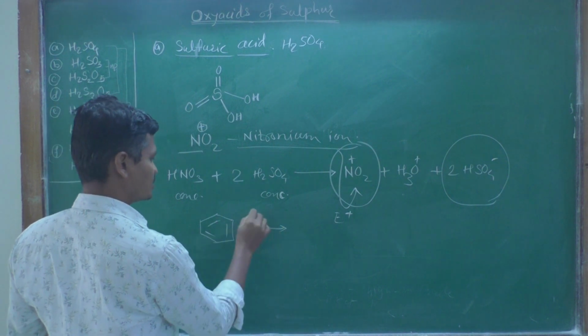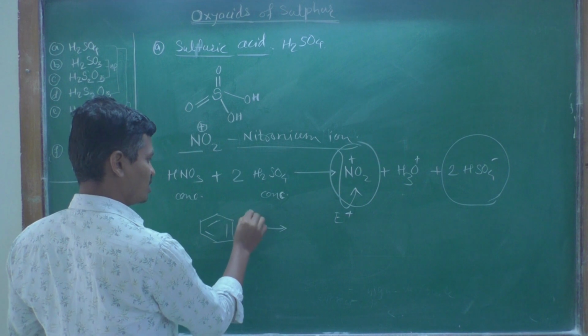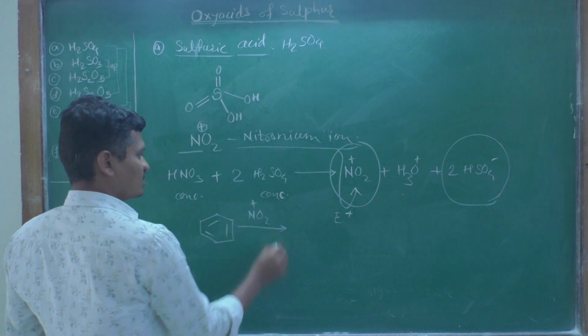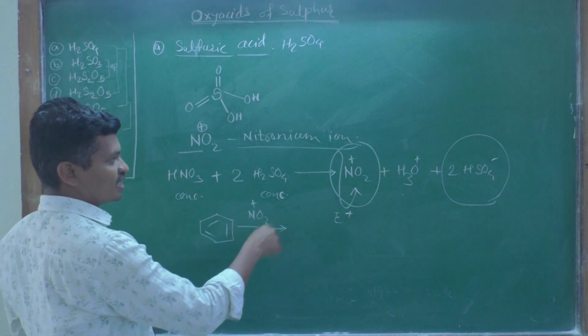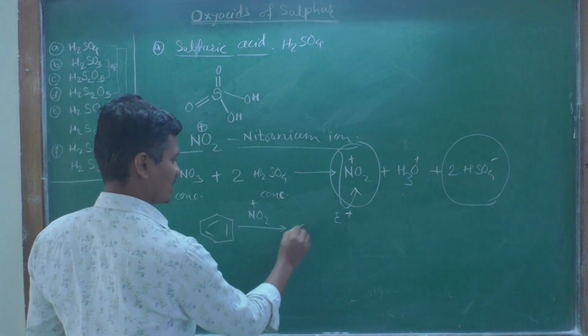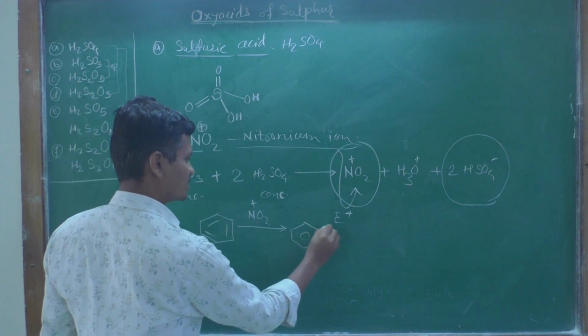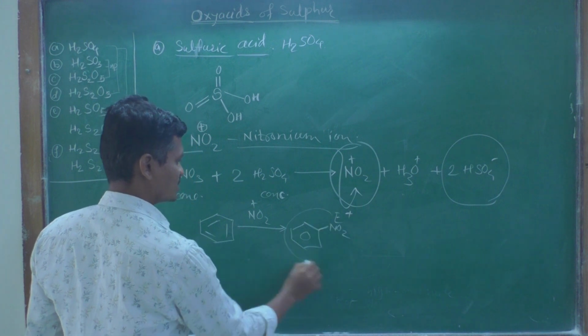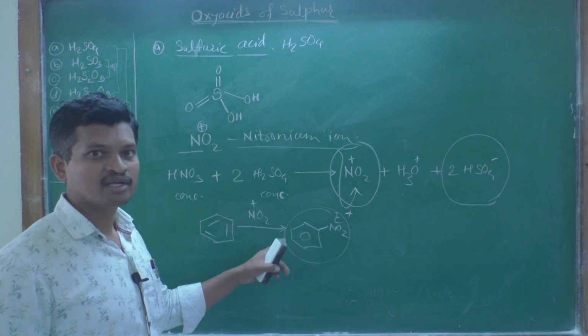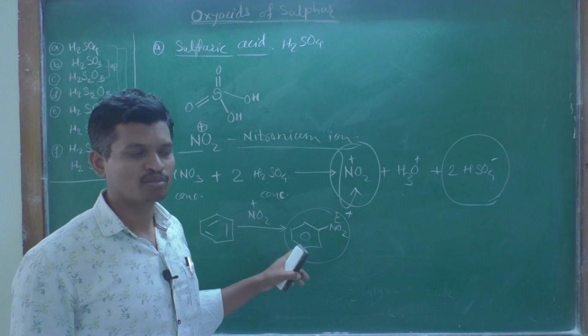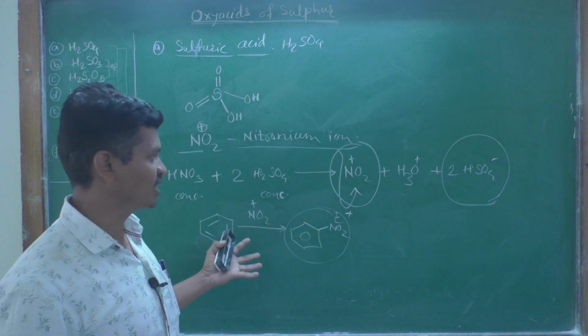So, when benzene, for example, is treated with nitronium ion prepared in situ by this reaction, we get nitrobenzene as the product. That is nothing but nitration of benzene or of different aromatic compounds.